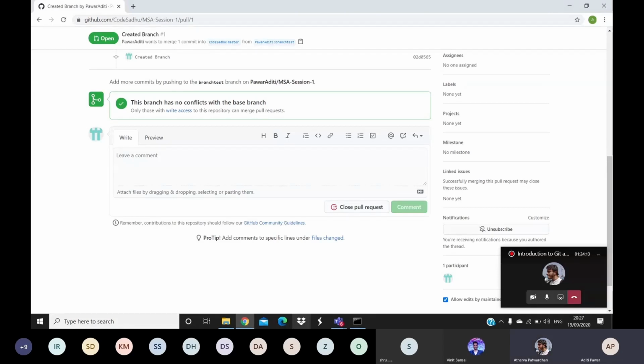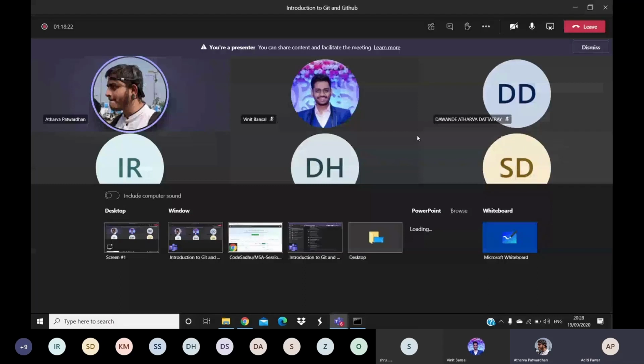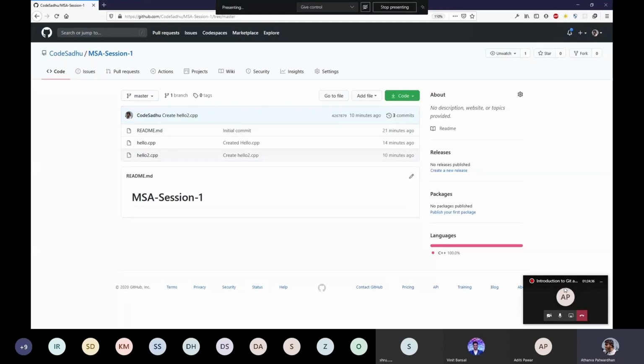Okay, thank you Aditi for that, and I think you can stop the screen share. Yeah, just a second. Yeah, done. You can continue now. Okay, so I'll just share my screen and demonstrate how to view the pull request. So, is the screen visible? Yeah, your screen is visible.